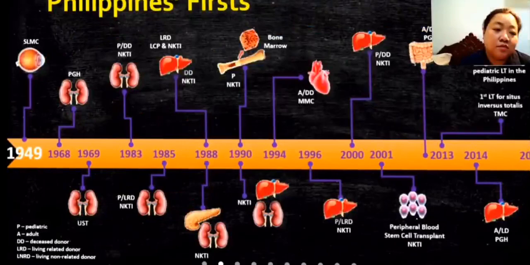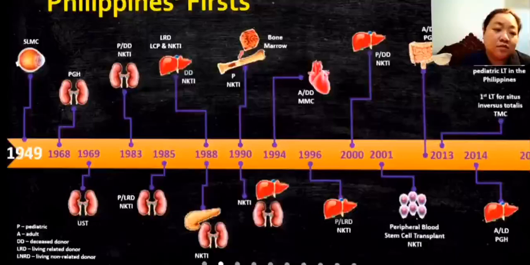History: in 1968, PGH. 1969, UST. 1983, NKTI. 1985, LRD, which is the living related donor. In 1988, NKTI, and 1990, NKTI with bone marrow.